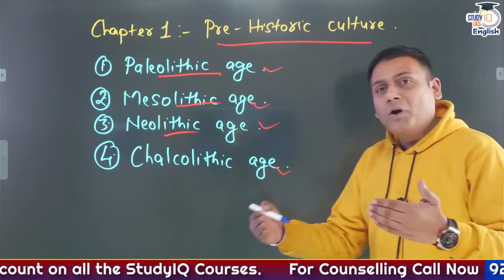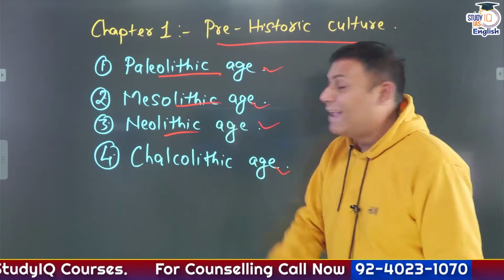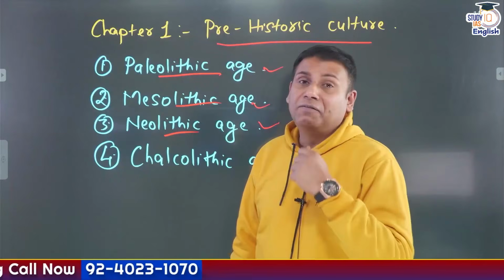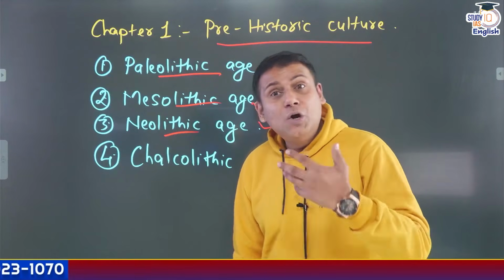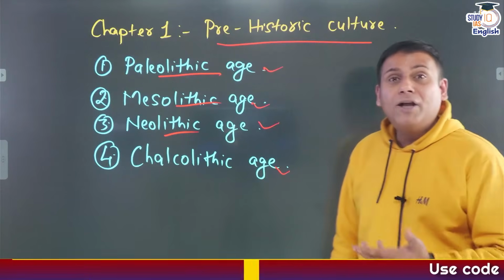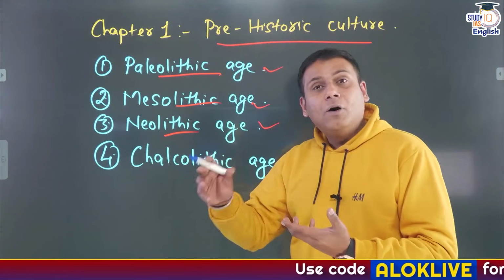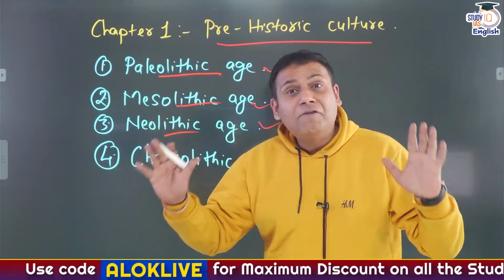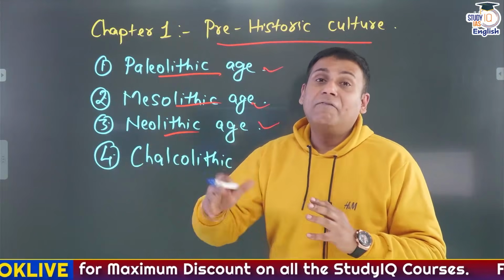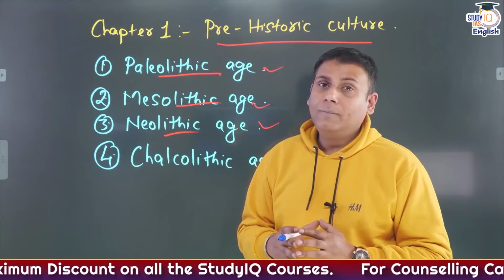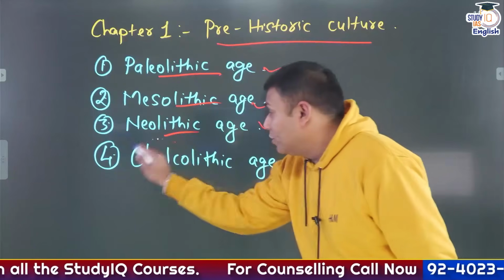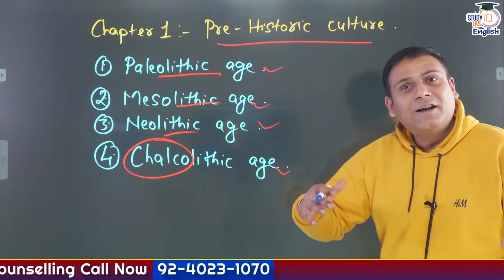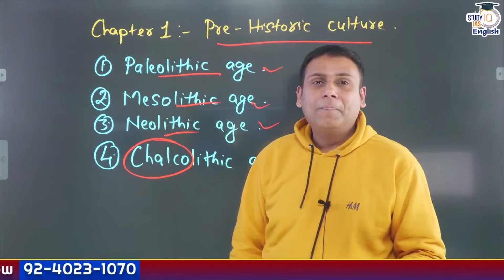One of the most striking features of the Mesolithic age is the domestication of animals for the first time. Neolithic age: the term Neolithic was coined by John Lubbock, and the term Neolithic revolution was coined by Gordon Childe. One of the most striking features of the Neolithic age was the development of agriculture. Chalcolithic age: Chalco is a Latin word which basically means copper. Lithic means stone. Hence it is referred to as the stone-copper phase.